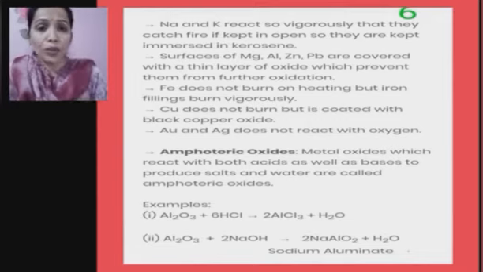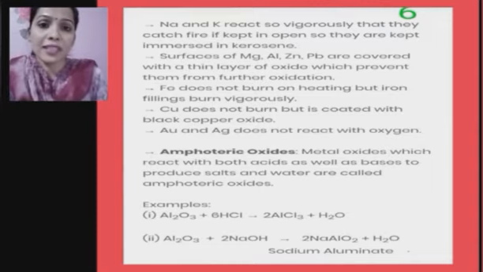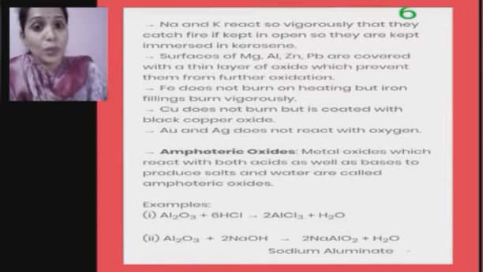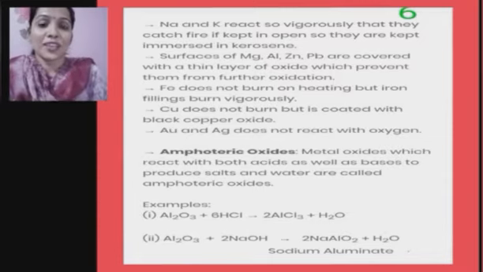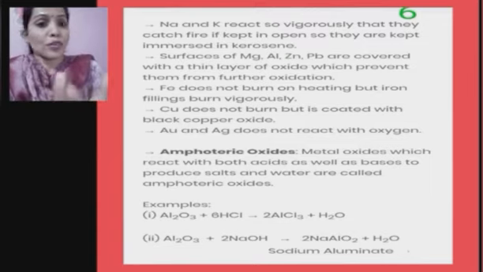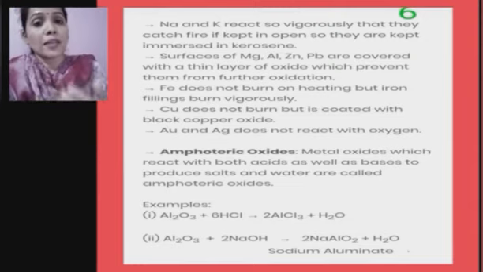So basically, you know that metals react with oxygen, either with atmospheric oxygen or on burning, to form respective metal oxides, which are usually basic in nature. How can we say that they are basic in nature? By using litmus paper, we can make out whether the oxide formed is basic or acidic. But how can we say? So what is the proof or the evidence to say that metal oxides are basic in nature?